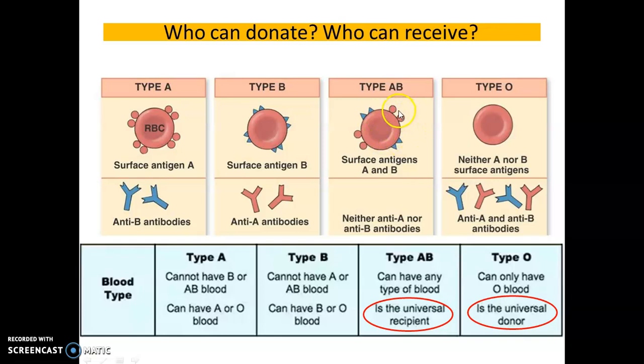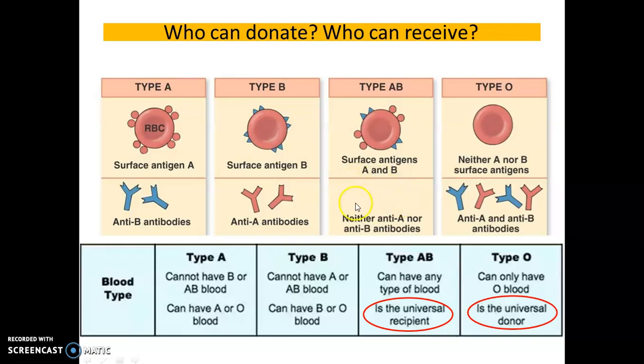Then coming to the case of type AB. The type AB individuals, they are not having any antibodies. Neither anti-A antibody nor anti-B antibody is present in the plasma of AB blood type individual. So there is no problem. He can receive blood from all blood types.